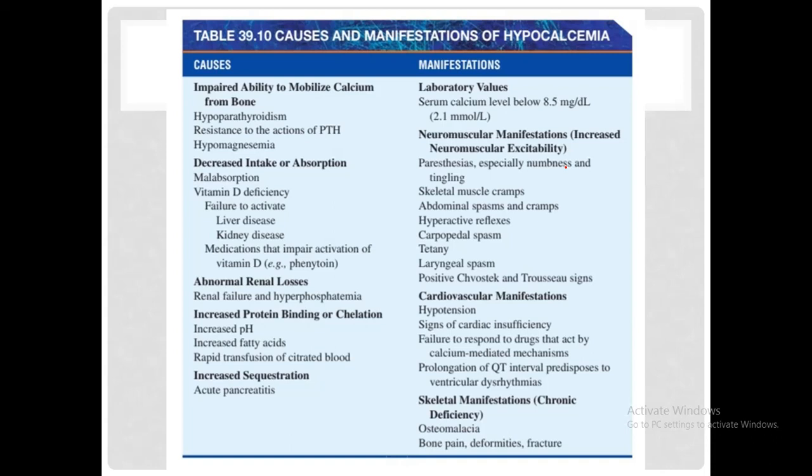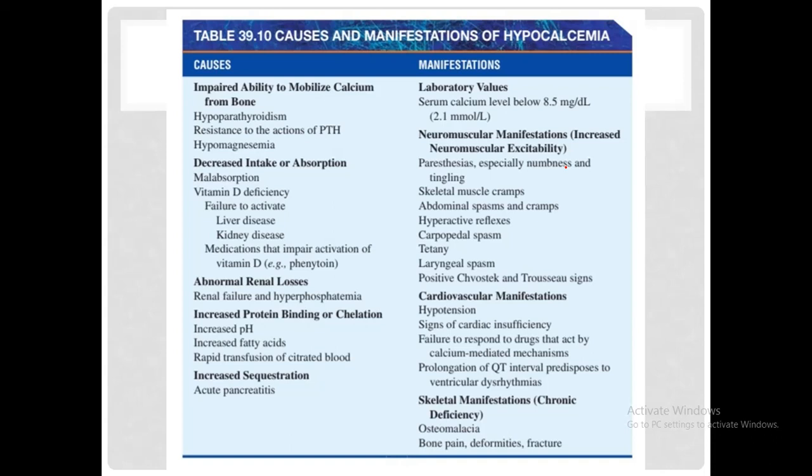So these include malabsorption and vitamin D deficiency. Vitamin D deficiency could either be directly due to decreased vitamin D intake or due to failure of activation of vitamin D. As you know, vitamin D is activated both in the kidney and in the liver, so diseases of both liver and kidney would result in vitamin D deficiency. And medications that impair the activation of vitamin D, like phenytoin, could also result in decreased vitamin D.